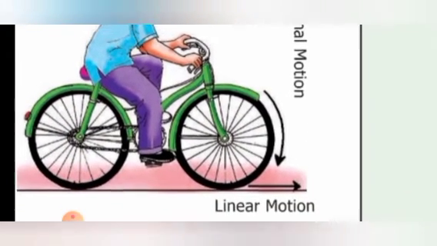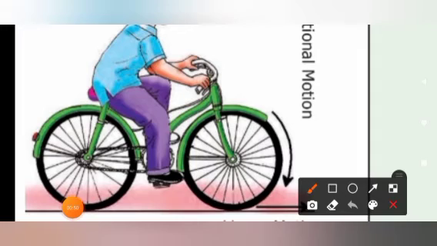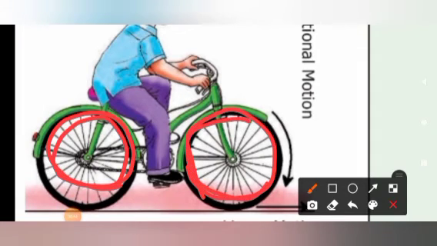Look at the bicycle. What type of motion does the wheel of the cycle perform? Very good. It is rotational motion, isn't it? The wheel rotates. So it is a rotational motion.